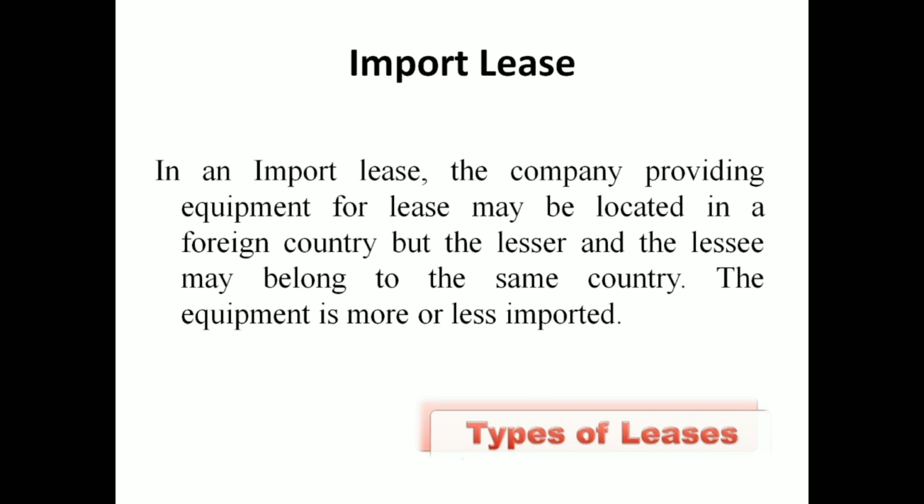Import leasing is another type of leasing. The company providing the equipment for lease may be located in a foreign country, but the leaser and lessee belong to the same country. So the company providing the equipment is from an outside country, and the leaser and lessee are in the same country. This is the importance of import leasing. The equipment is imported. The asset used by the lessee has to be imported from a foreign country and given to the lessee.